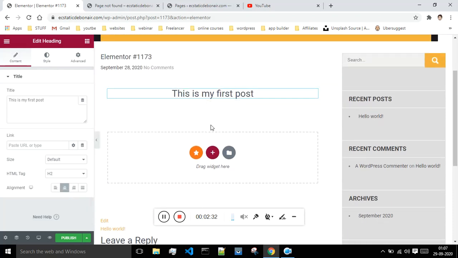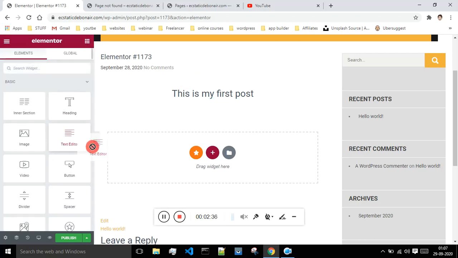So now next, what I'll do is write a paragraph. Click on this, say text editor, drag and drop.